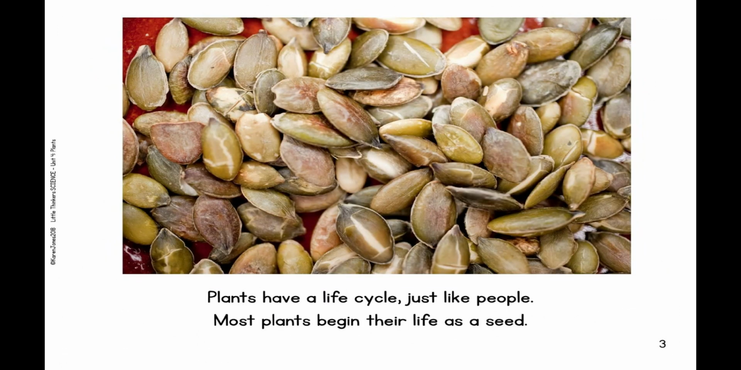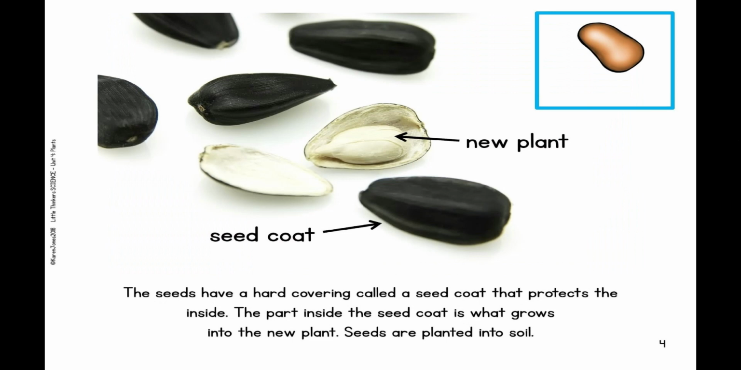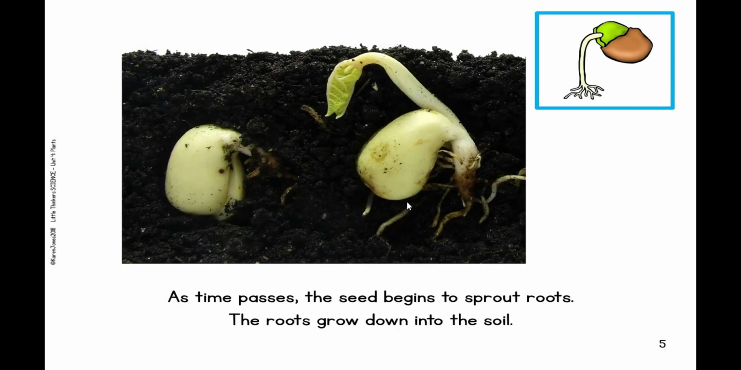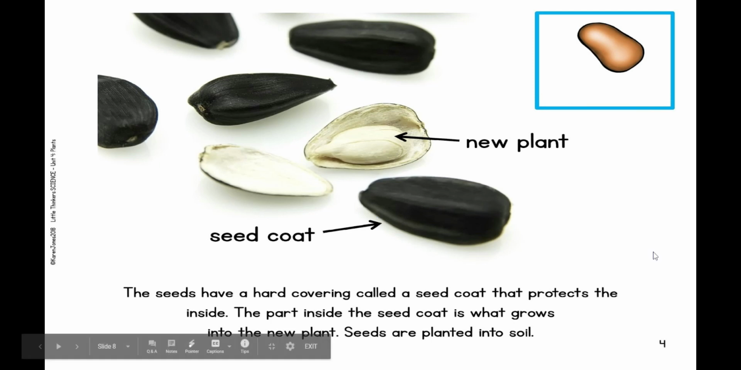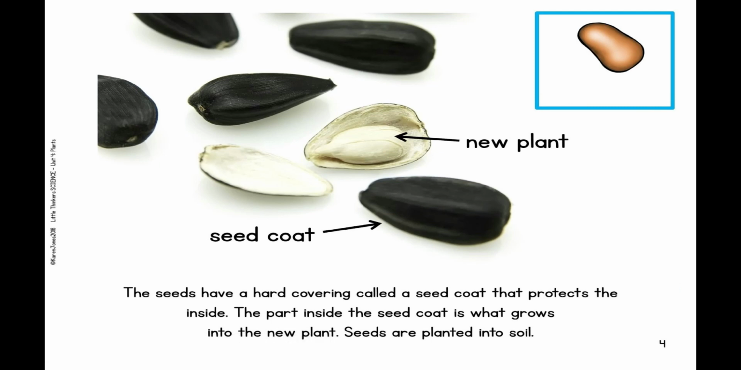Plants have a life cycle just like people. Most plants begin their life as a seed. The seeds have a hard covering called a seed coat that protects the inside. The part inside of the seed coat is what grows into the new plant. Seeds are planted into soil.